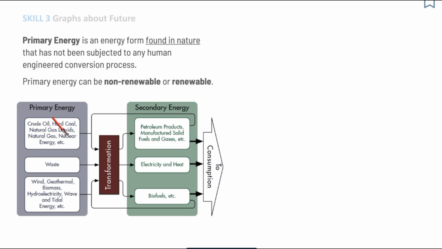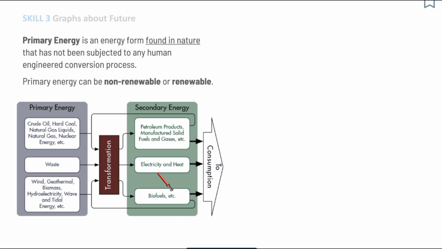So all those fuels that we have seen, oil, coal, gas, wind, biomass, they're all primary energy. These primary energies get transformed. They go through the process of transformation, and the resulting energies are called secondary energies. So, for example, electricity is a secondary energy.